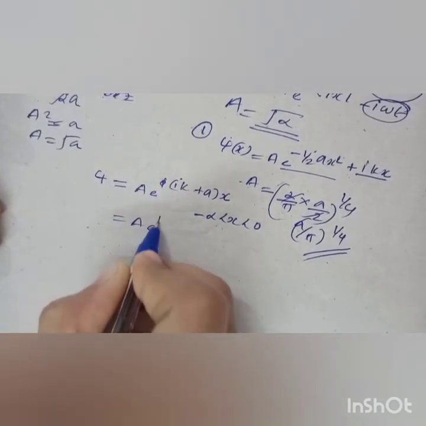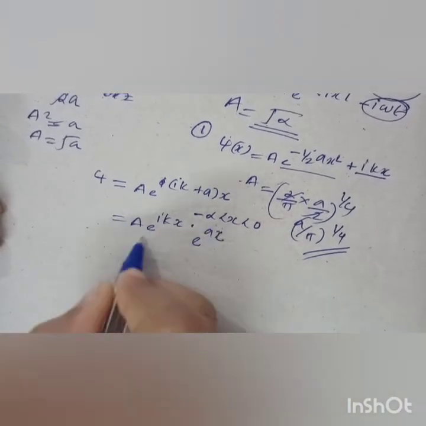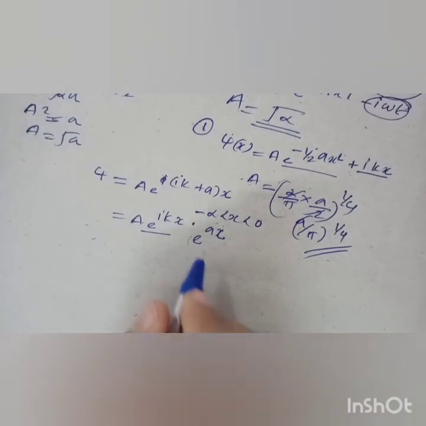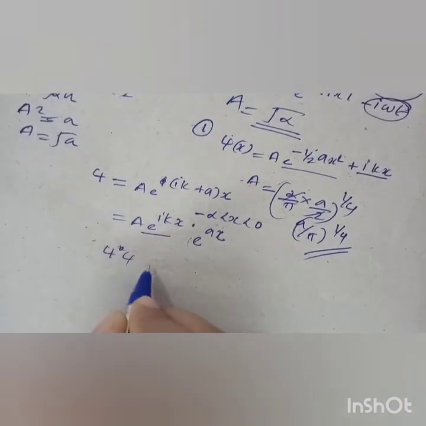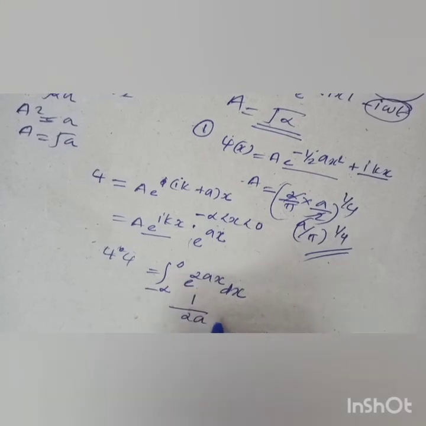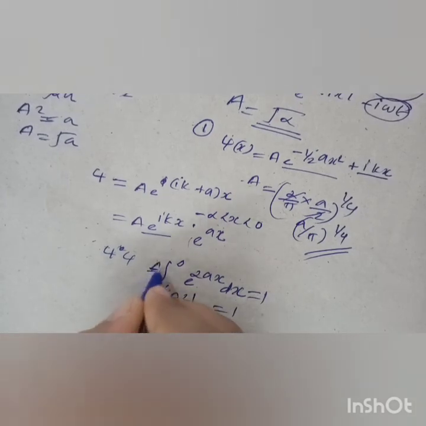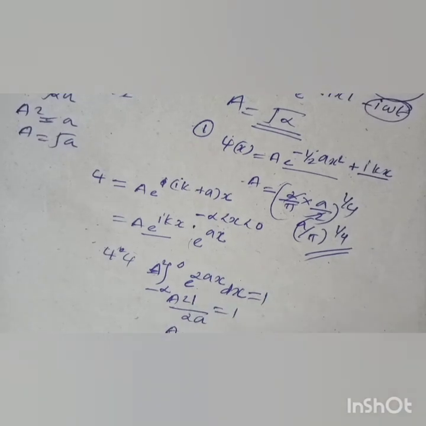We know that it has an imaginary term, and for that you can neglect that term, and we can find the normalization factor: ψ*ψ integrated from minus infinity to 0 of e^(2ax) dx. This is of the form where we know that 1/(2a) is the answer, and that is equal to 1. So A² × 1/(2a) = 1, so A = √(2a). So this is the answer.